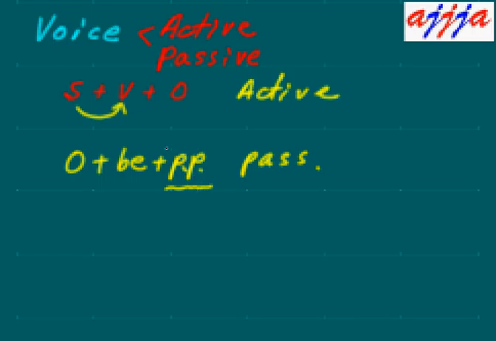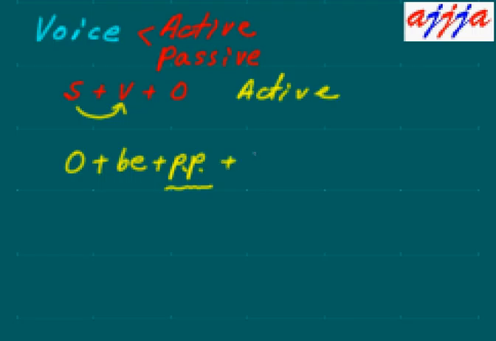But in this case, we're talking about transitive verbs. Like eat, eat what? Drink, drink what? The past participle of drink is drink, drank, drunk, right? Drunk or drunken. Things like that.